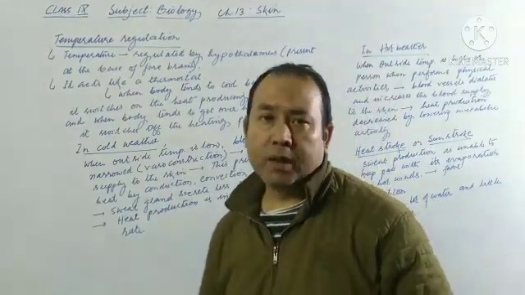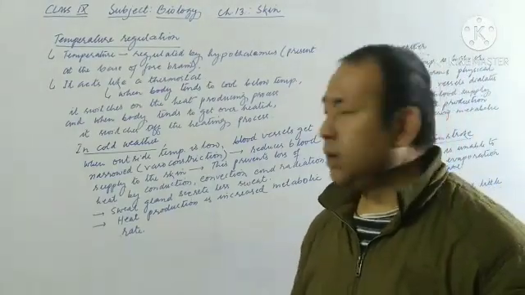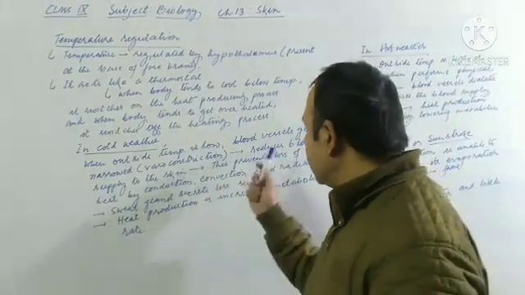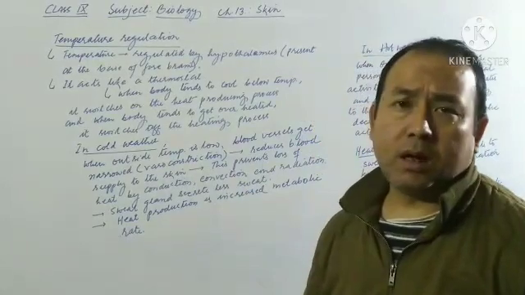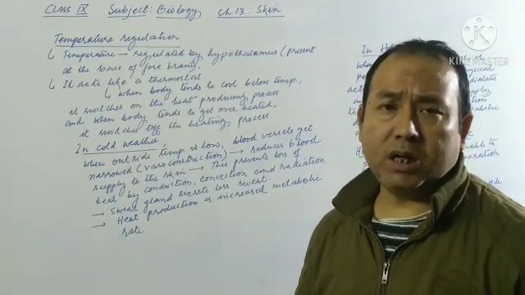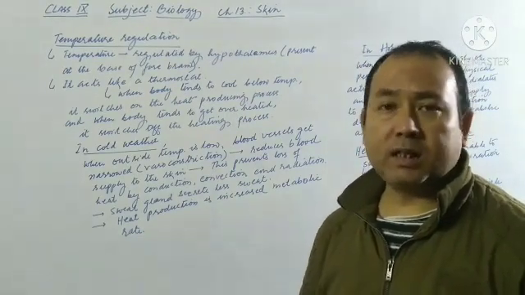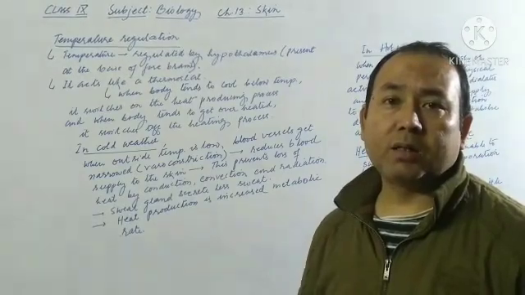Now in cold weather, the blood vessels of our body which mainly supply blood to the skin are narrowed, that is, constricted. As a result, less blood is supplied to the skin.